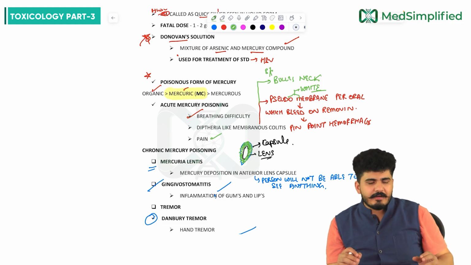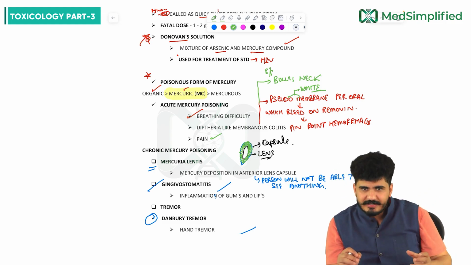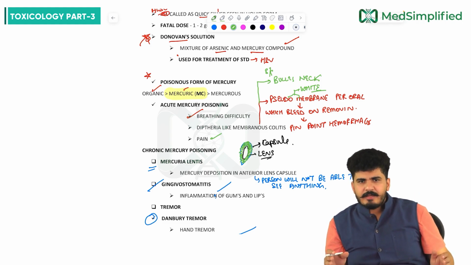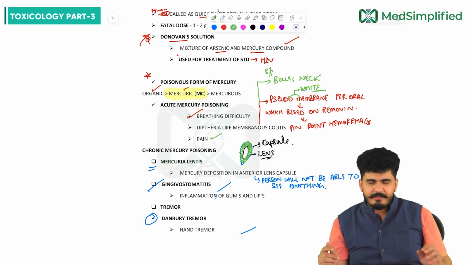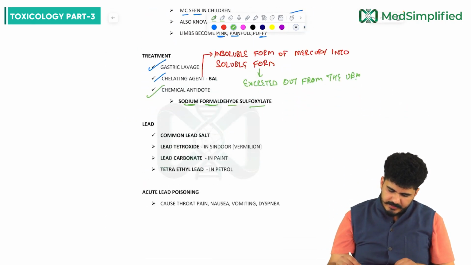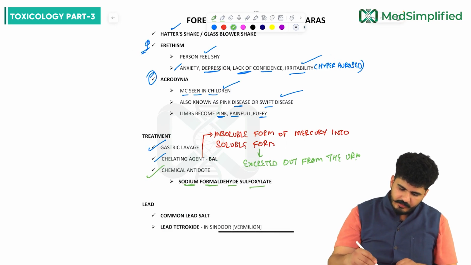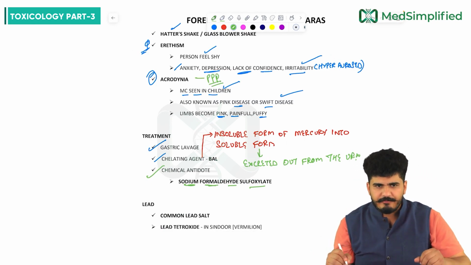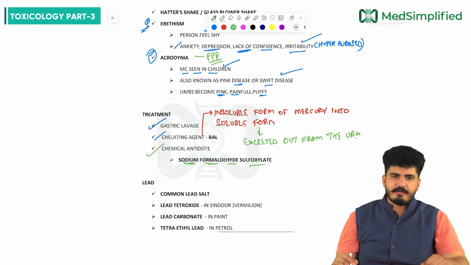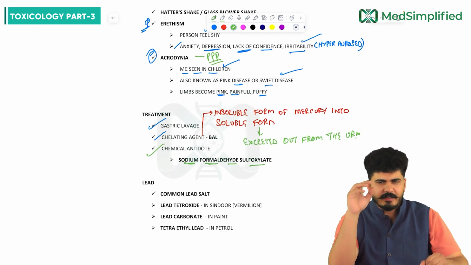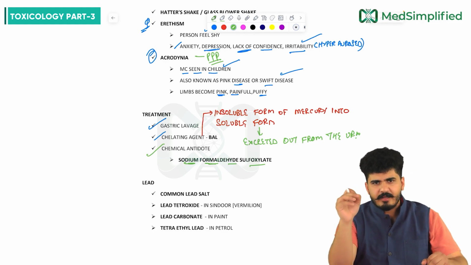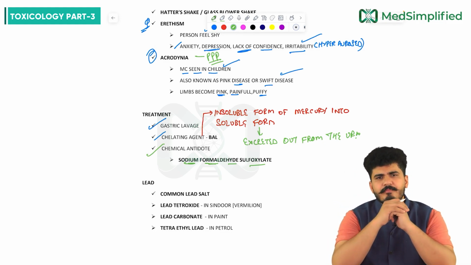Then acrodynia, which is seen in children, also called swift disease or pink disease. What is happening? The limbs become pink, painful and puffy. Remember the 3 P's: acrodynia is triple P, that is pink, painful, puffy. Now the treatment we have learned: gastric lavage, yes, we can do. As a metal chelating agent, we can use BAL. The chemical antidote for mercury poisoning is sodium formaldehyde sulfoxylate. So we are done with mercury also.